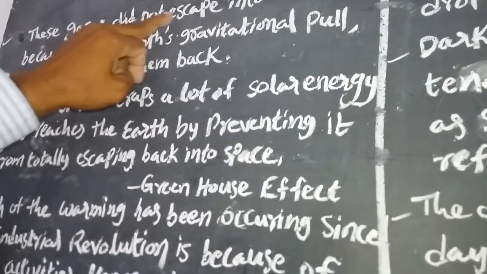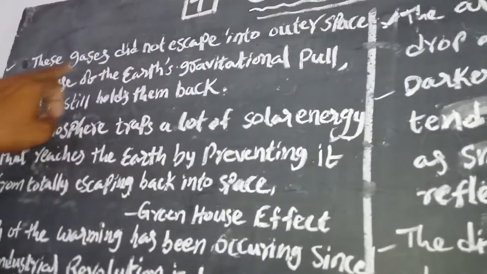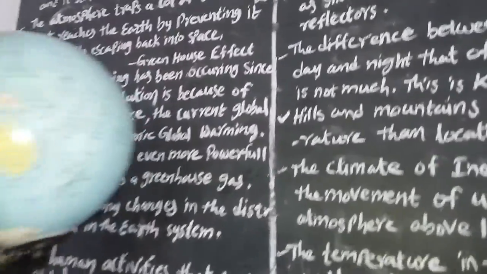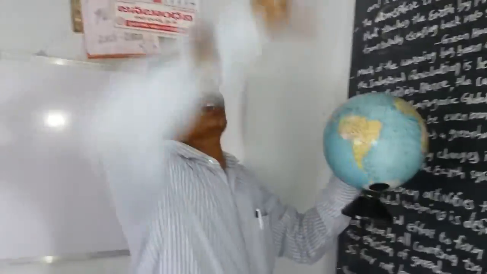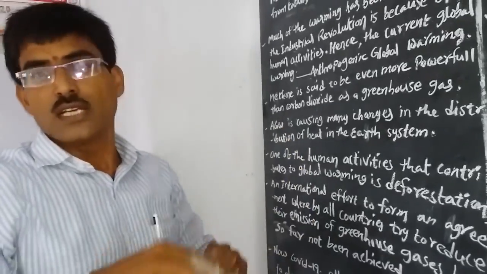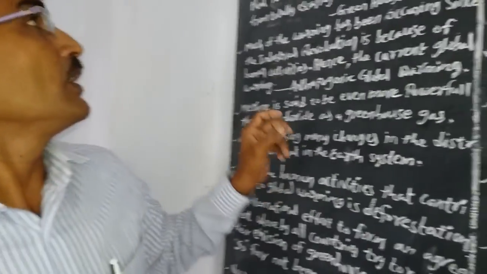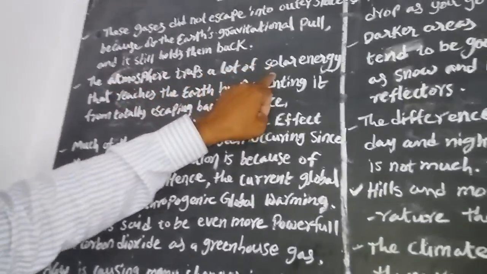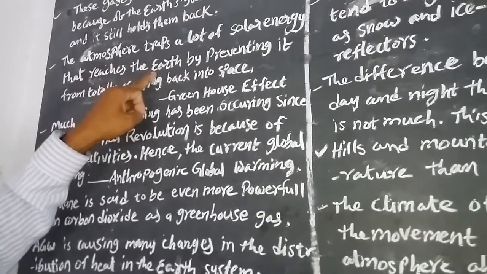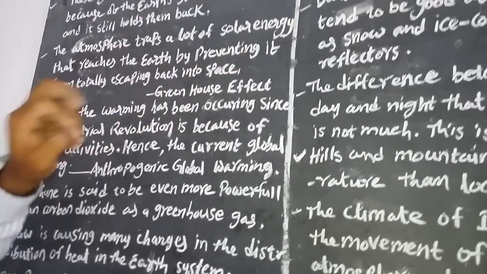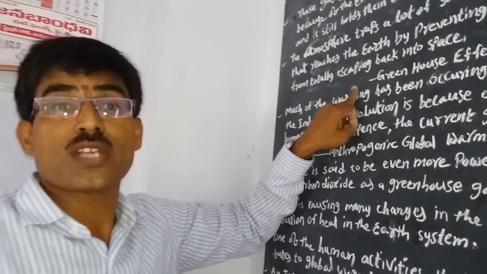Next, these gases did not escape into outer space because of the earth's gravitational pull, and it still holds them back. The atmosphere traps a lot of solar energy that reaches the earth by preventing it from totally escaping back into space. It is called the greenhouse effect.